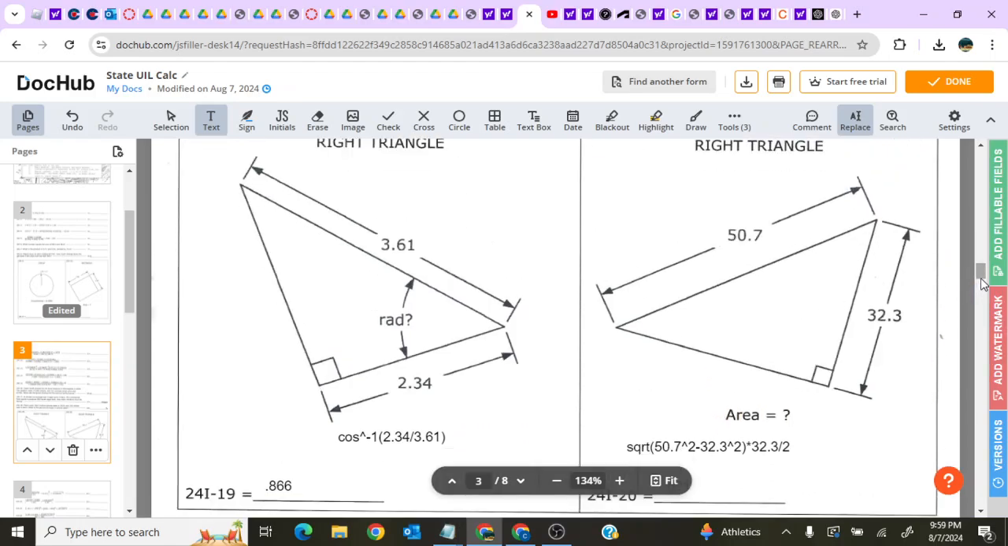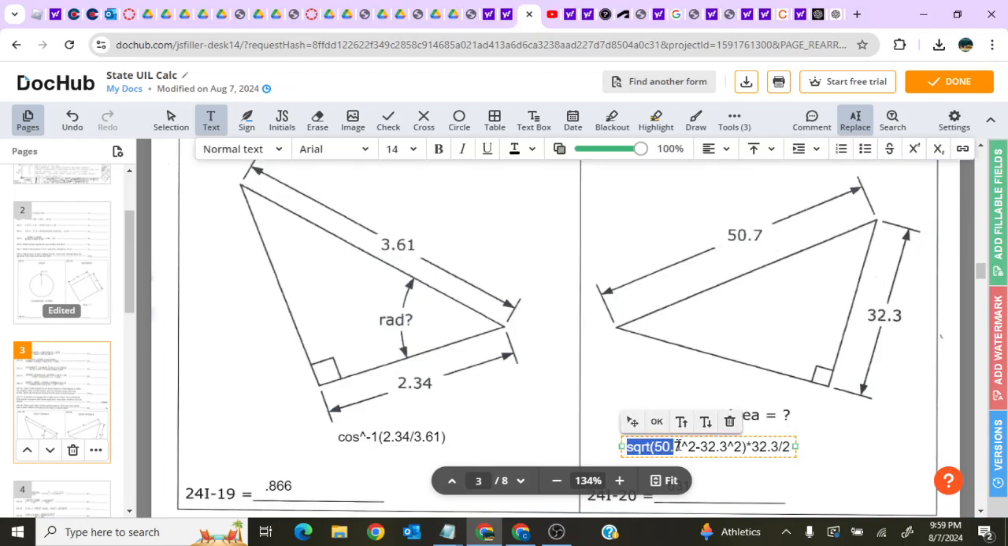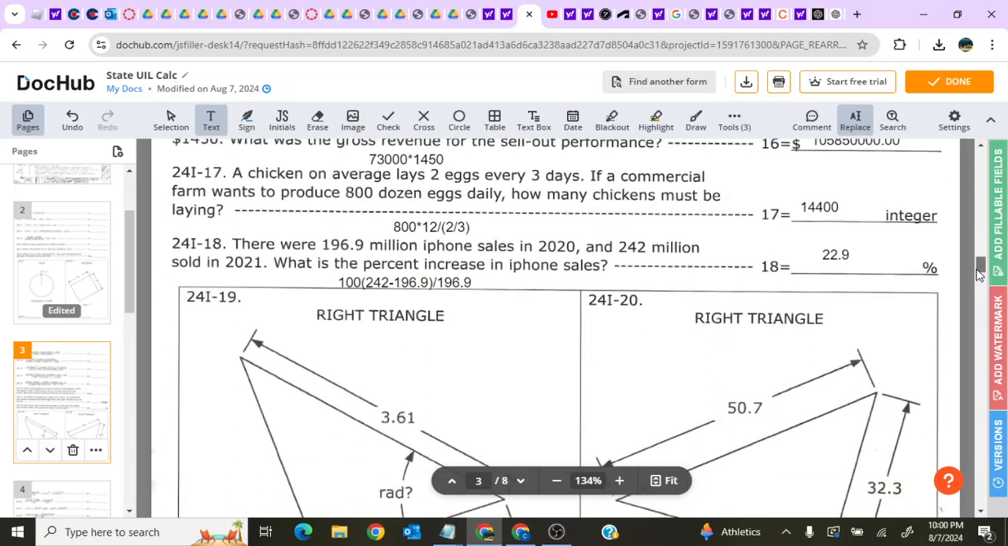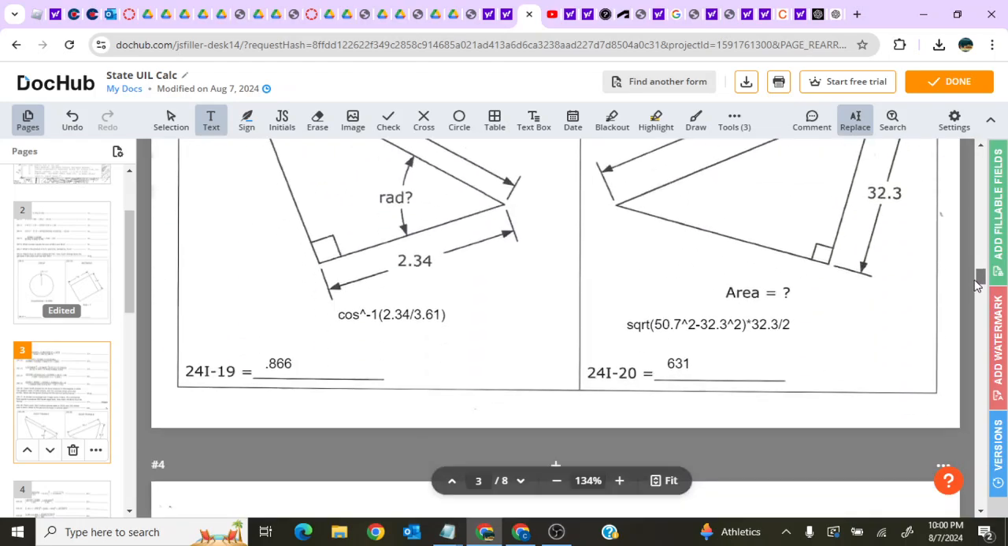Okay, a right triangle. The area of a triangle is width times height, so you need to figure out this width. Well, you can use Pythagorean theorem to figure that out. Square root of c squared minus a squared, or b squared equals c squared minus a squared. And then you have to multiply, that will get you the length. Then you have to multiply by the height again and divide by 2 because that's the formula for our triangle. Do that and you get a value of 631.